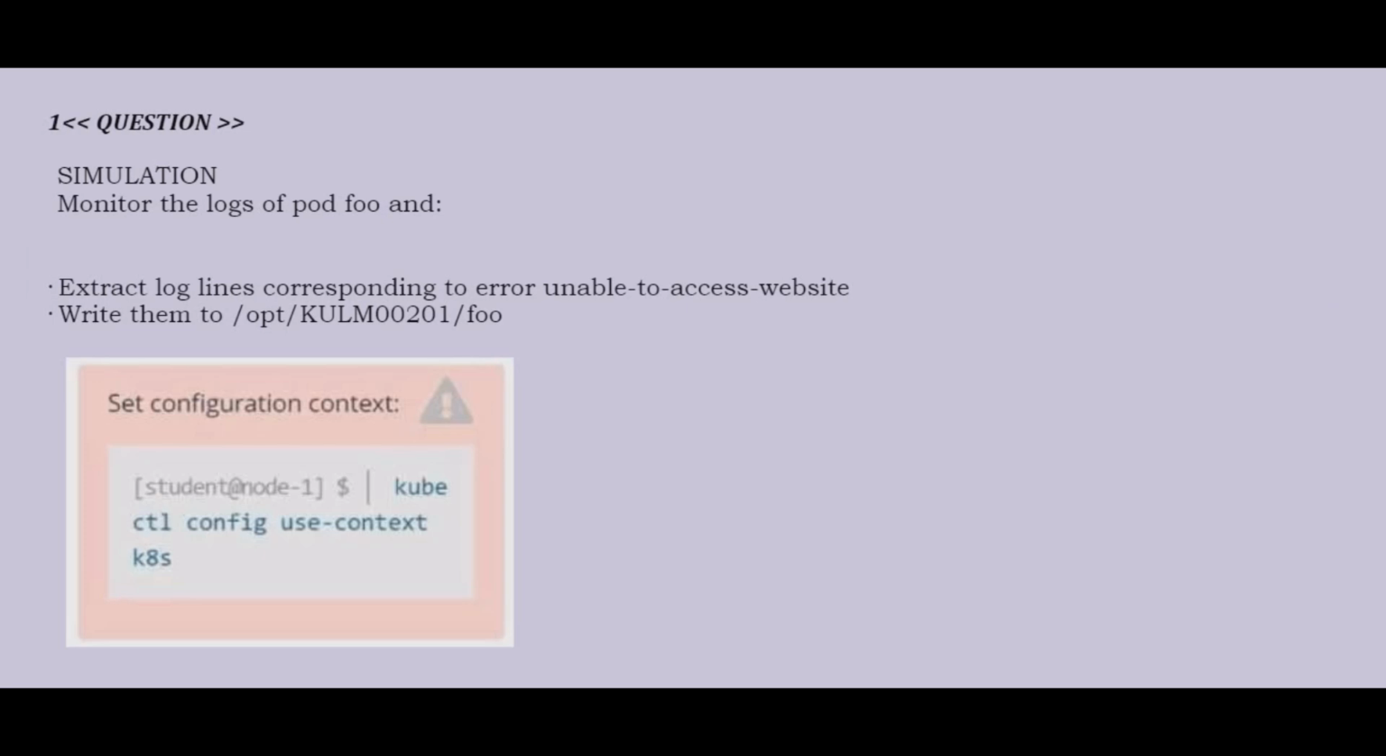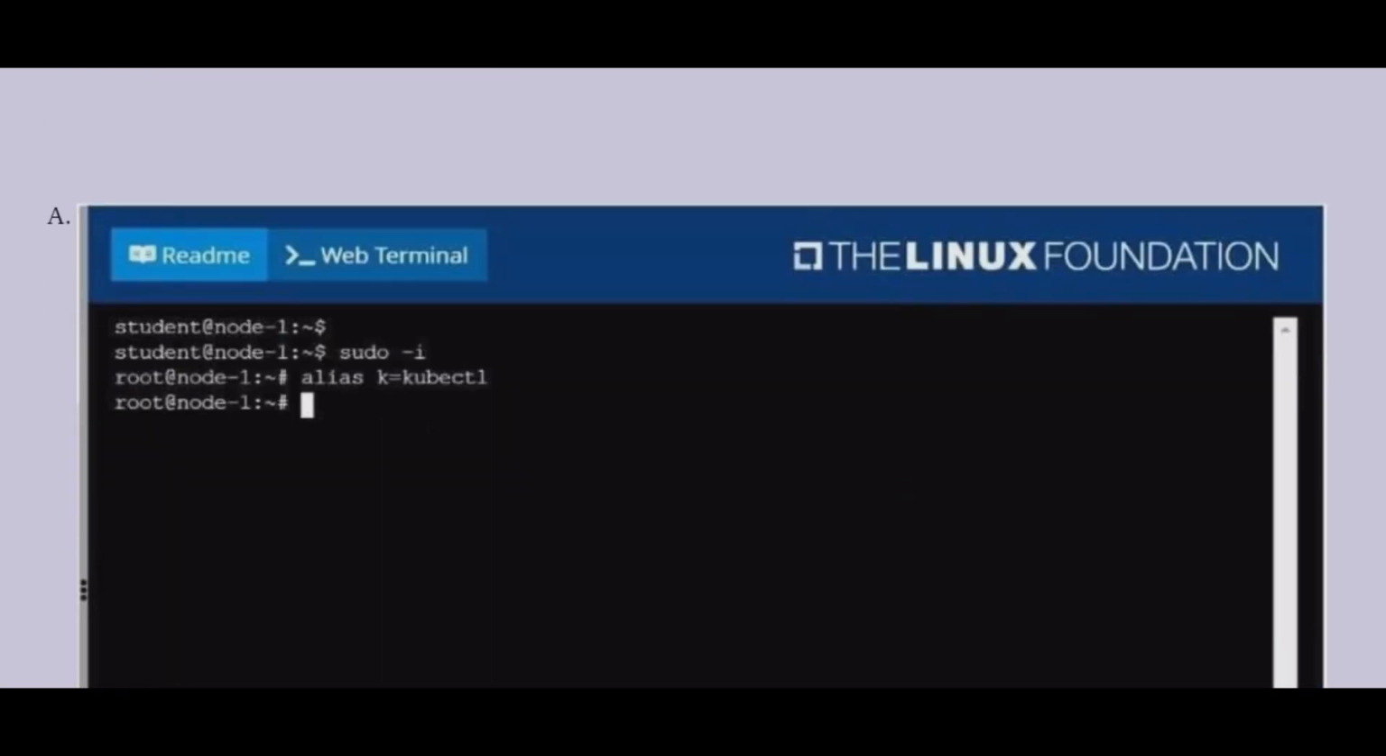Question is simulation. Monitor the logs of pod foo and first extract log lines corresponding to error unable to access website. Second, write them to /opt/kulm00201/foo. Now see the correct answer.